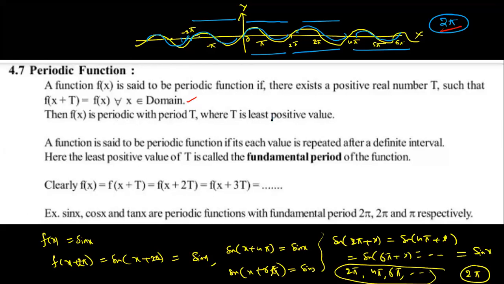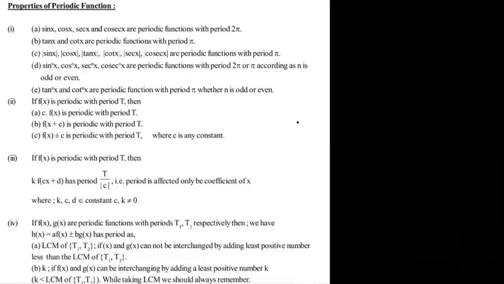Next one. Here they gave some examples, like the period of sin x. Now, properties of periodic functions. One: sin x, cos x, secant x, cosecant x are periodic functions with the period 2 pi. Two: tan x and cot x are periodic functions with the period pi. So please remember these values, all of you, and write them down.